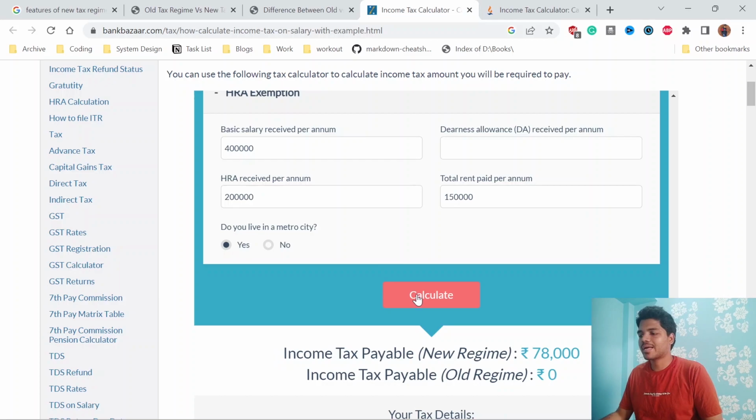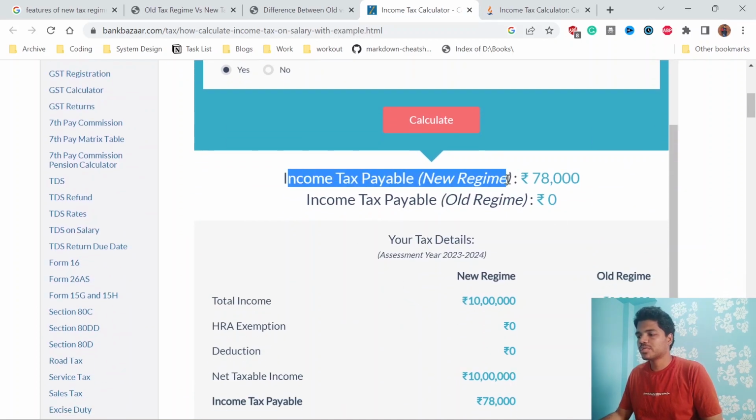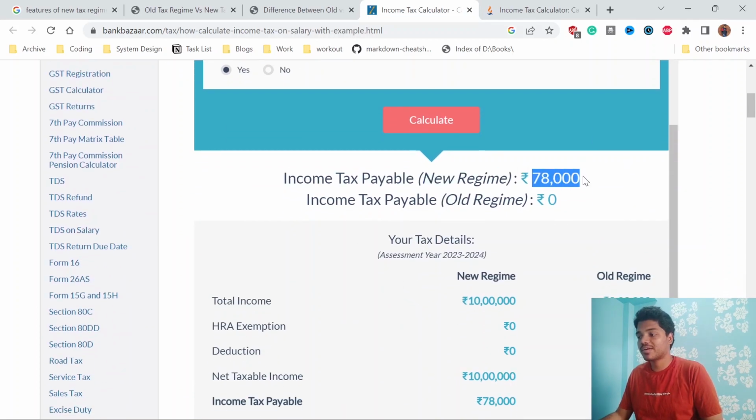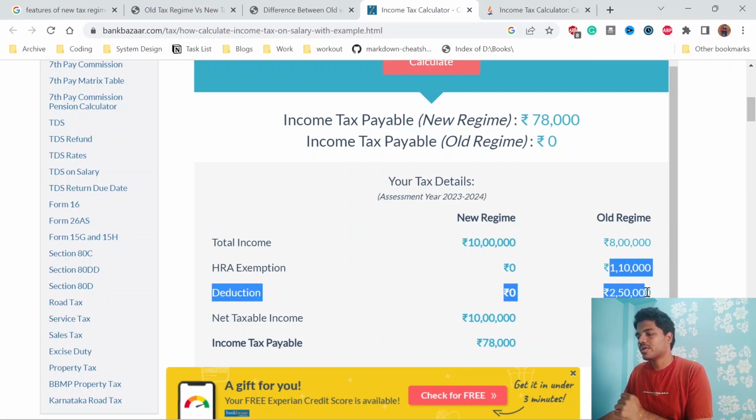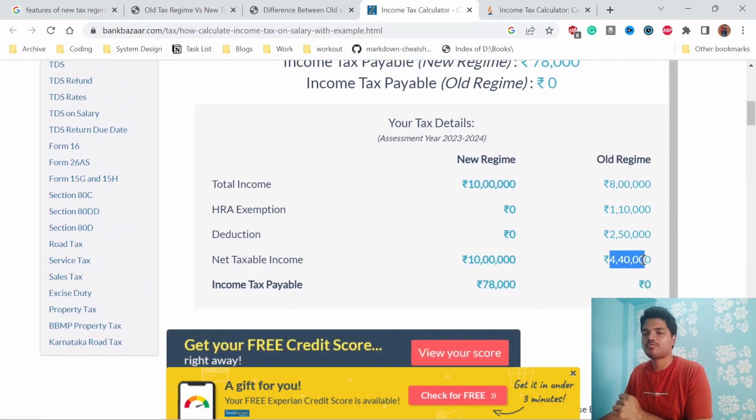So when you calculate, if you're choosing the new regime, it's around 78,000. But if you're choosing the old tax regime, it's zero, nothing, because HRA won't be calculated under the new tax regime, and all your deductions are not considered. The 1,50,000, the 50,000, all those things will not be considered under the new tax regime. Altogether my deductions come to 2,50,000, and my HRA is around 1,10,000. So my taxable income is only 4,40,000.